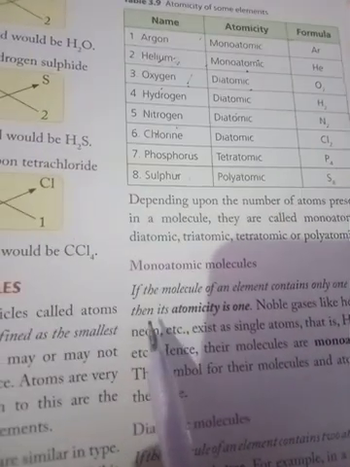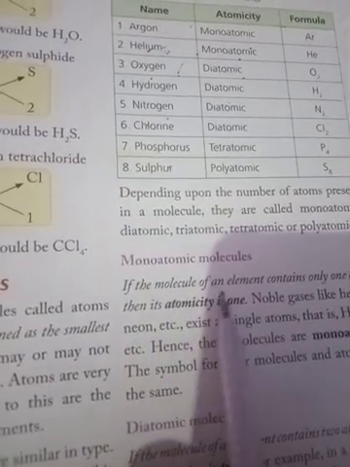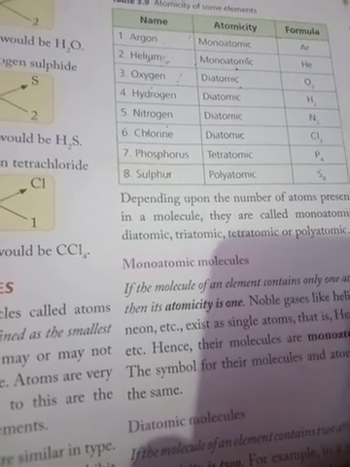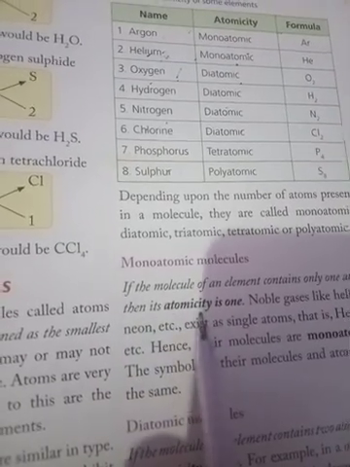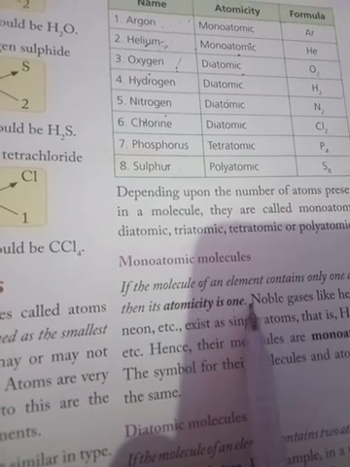Now, what is monoatomic? If the molecule of an element contains only one atom, then its atomicity is 1.